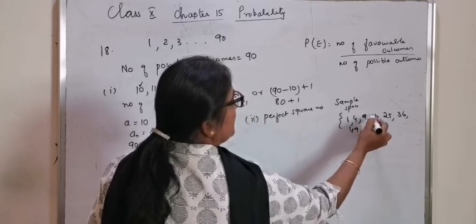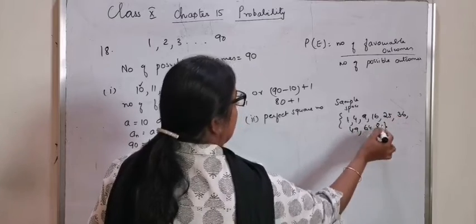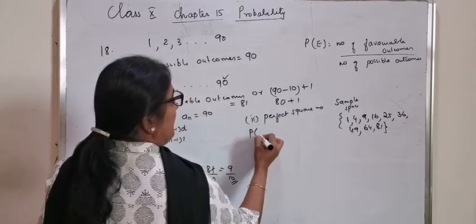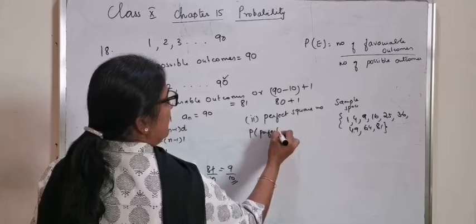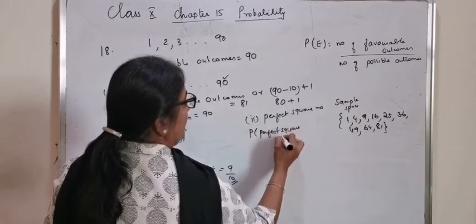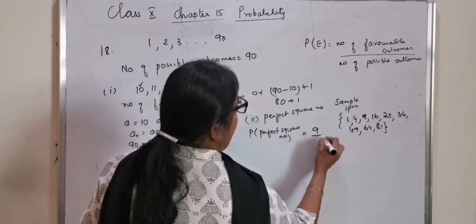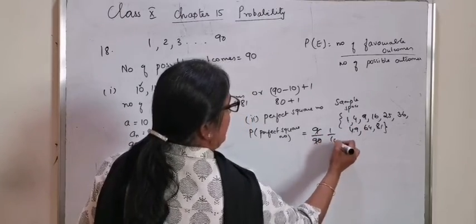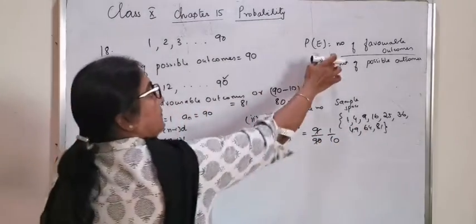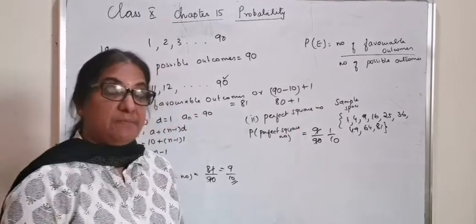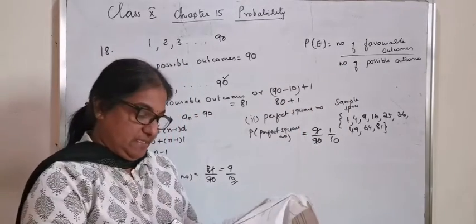So 1, 2, 3, 4, 5, 6, 7, 8, 9. Probability of a perfect square number is equal to 9 by 90, that is 1 by 10. The formula, favorable outcomes over possible outcomes, is compulsory in all the questions.